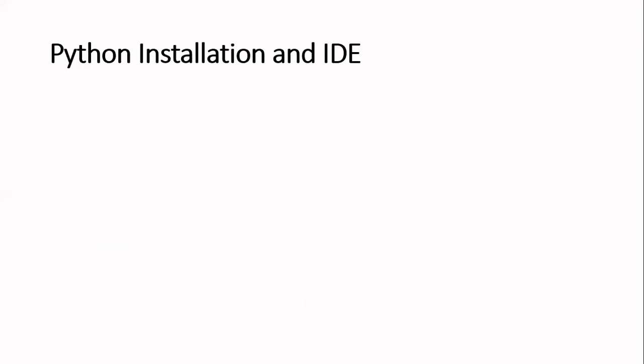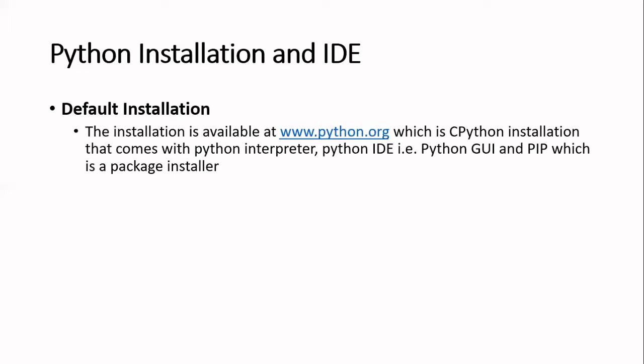So now coming to the Python installation and IDE. IDE means integrated development environment. Let's begin by understanding how we can install Python. There are different types of installations available for Python. One is the default installation, which is available at www.python.org. It is the CPython installation that comes with the Python interpreter, Python IDE, that is Python GUI, and PIP, which is a package installer.